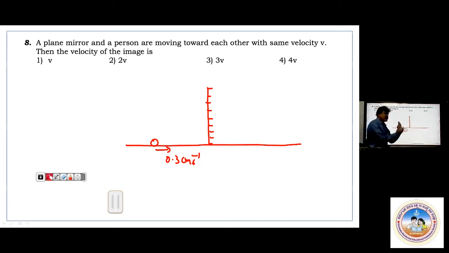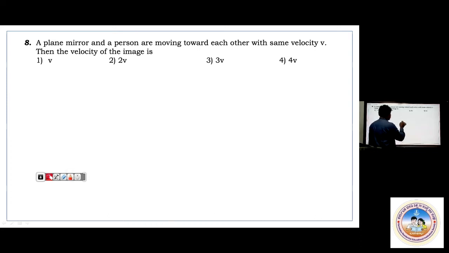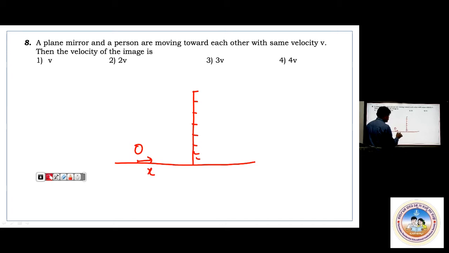When the object moves this way, the image moves in the opposite direction. You are aware of it. When there is a plane mirror, you just do that experiment. The image will be moving towards you. So now here, say one object is here, there is a plane mirror. The object is moving towards the plane mirror with x centimeter per second, and the image will also be moving in the opposite direction.